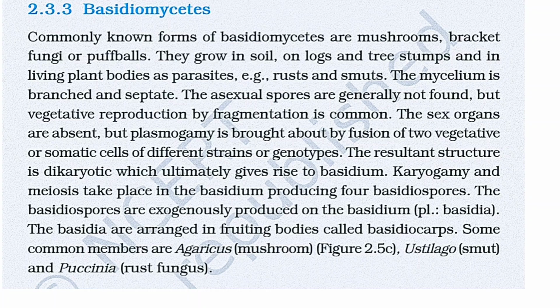Karyogamy and meiosis take place in the basidium, producing 4 basidiospores. The basidiospores are exogenously produced on the basidium, plural basidia. The basidia are arranged in fruiting bodies called basidiocarps. Some common members are Agaricus, that is mushroom, Ustilago, that is smut, and Puccinia, commonly known as rust fungus.